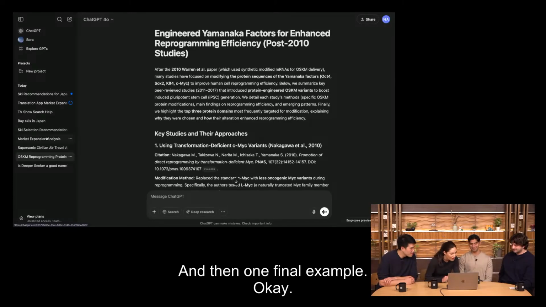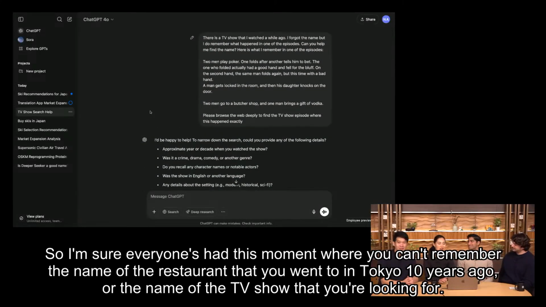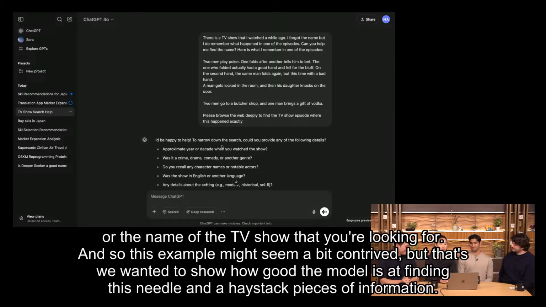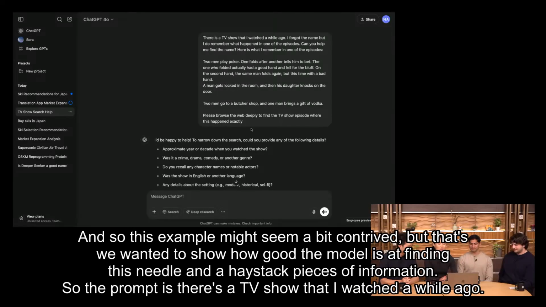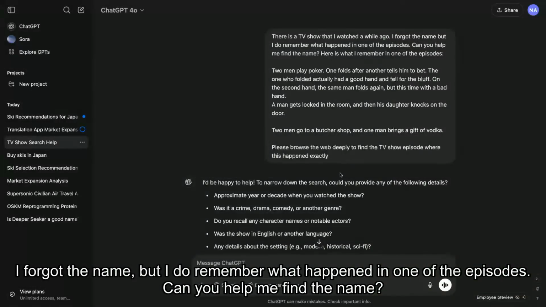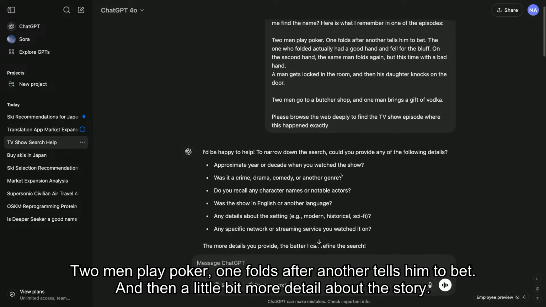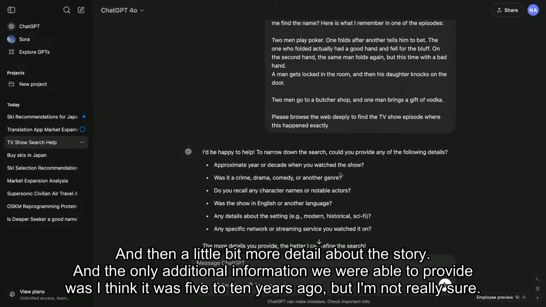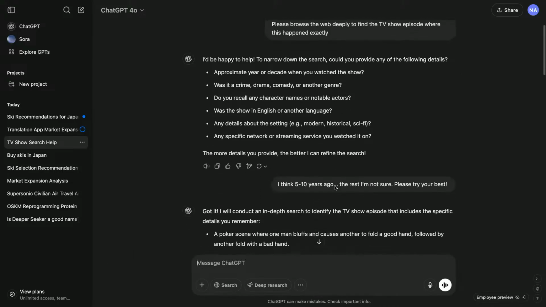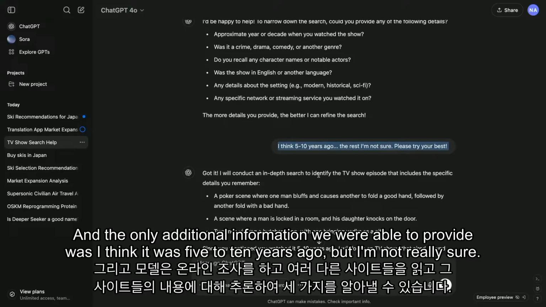And then one final example. Over here. Okay, so I'm sure everyone's had this moment where you can't remember the name of the restaurant that you went to in Tokyo 10 years ago, or the name of the TV show that you're looking for. And so this example might seem a bit contrived, but we wanted to show how good the model is at finding those needle in a haystack pieces of information. So the prompt is, there's a TV show that I watched a while ago. I forgot the name, but I do remember what happened in one of the episodes. Can you help me find the name? Here is what I remember in one of the episodes. 2 men play poker, one folds after another tells him to bet. And then a little bit more detail about the story. And the only additional information we were able to provide was, I think it was 5 to 10 years ago, but I'm not really sure.